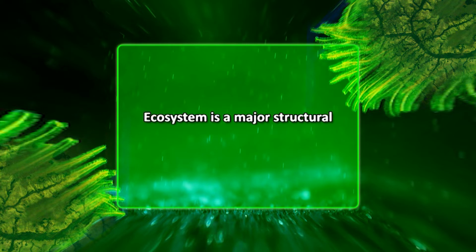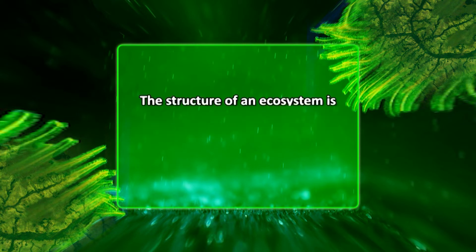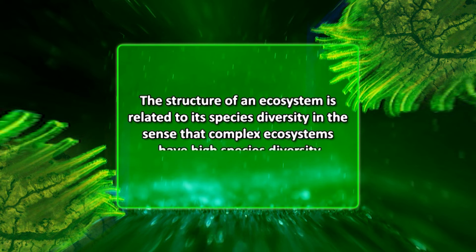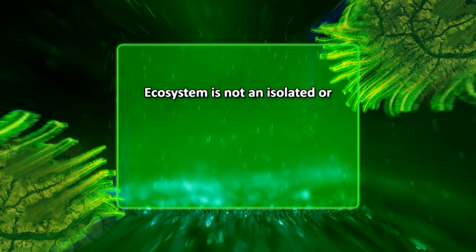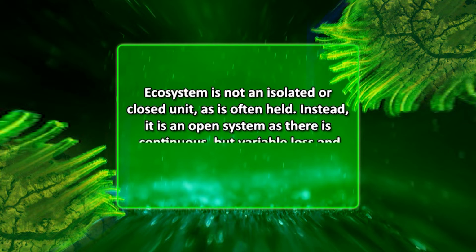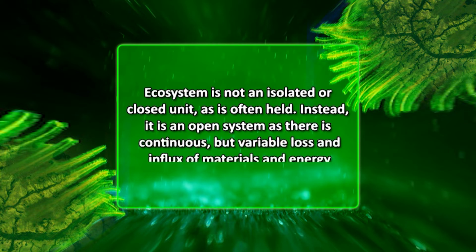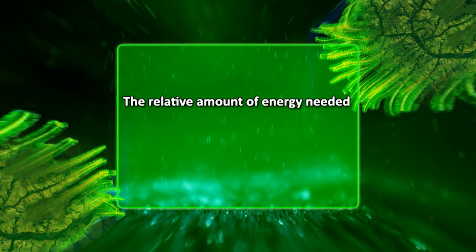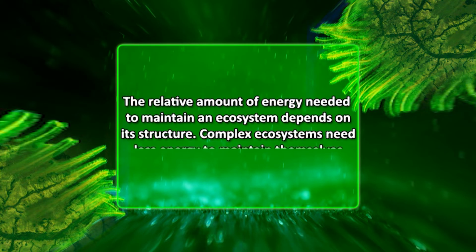Now, coming to characteristics of ecosystem. The ecosystem is a major structural and functional unit of ecology. The structure of an ecosystem is related to its species diversity in the sense that complex ecosystems have high species diversity. Ecosystem is not an isolated or closed unit, as is often held. Instead, it is an open system and there is continuous but variable loss or influx of materials and energy. The relative amount of energy needed to maintain an ecosystem depends on its structure. Complex ecosystems need less energy to maintain themselves.